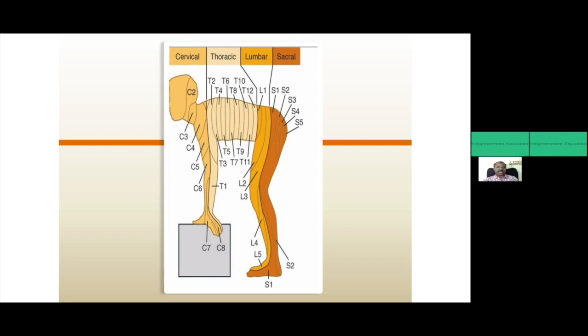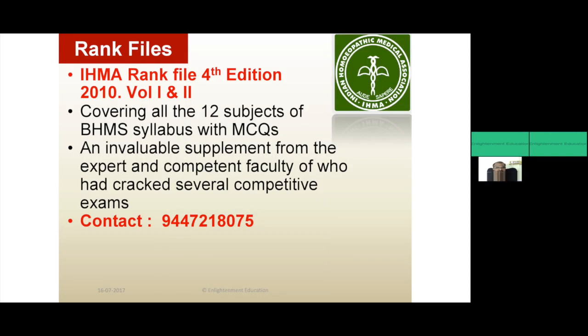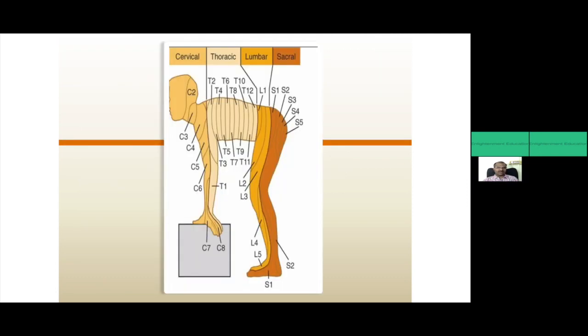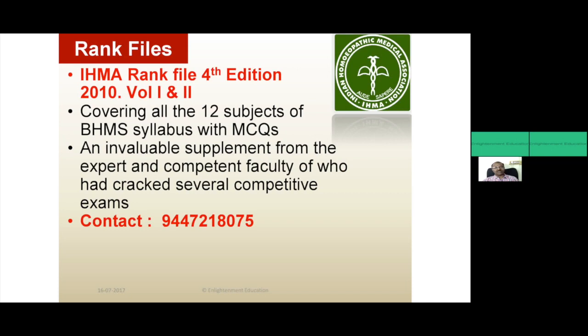Then about our cranial nerves, the location that everybody knows, the root value of the cranial nerves, cervical, thoracic, lumbar, sacral. From this single picture, you can study all this. You can later copy this into your laptop. So this is a method of teaching and reading for examination. The teaching is also entirely different in a competitive examination, and we are doing this work since 2003 in Kerala.